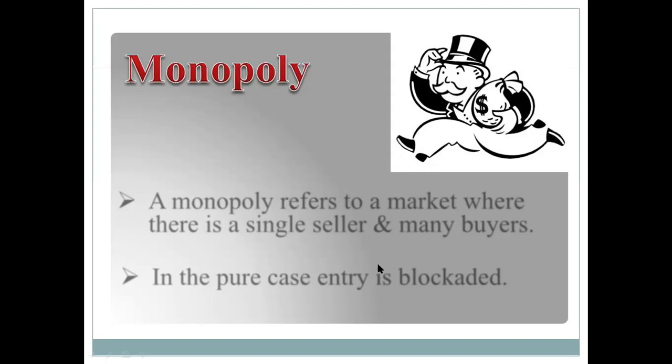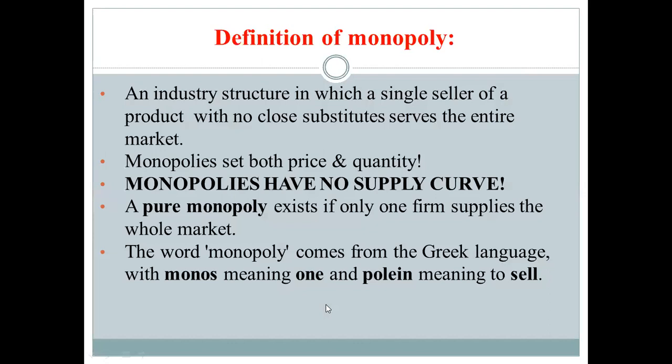Okay, then let's start from the definition of monopoly. Monopoly refers to a market where there is a single seller and many buyers. In the pure case, entry is blockaded. It is an industry structure in which a single seller of a product with no close substitute serves the entire market. Monopolies set both price and quantity, and monopolies have no supply curve. A pure monopoly exists if only one firm supplies the whole market. The word monopoly comes from the Greek language, with monos meaning one and polein meaning to sell.